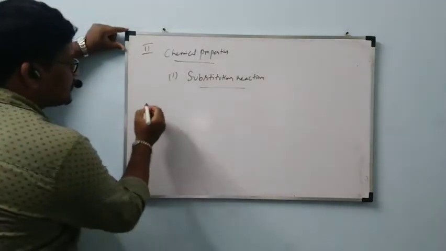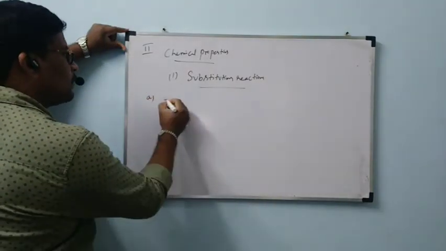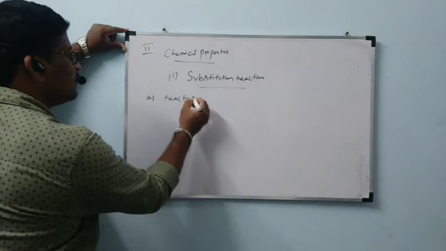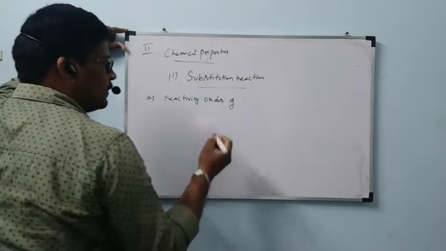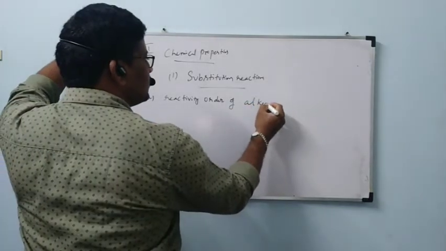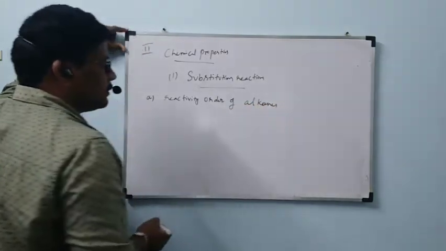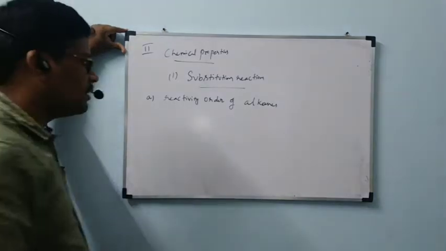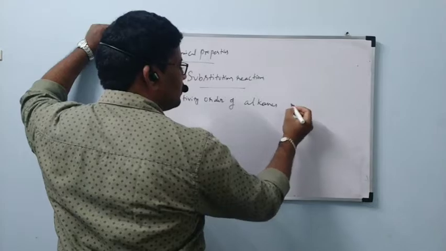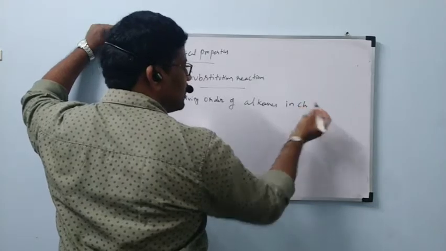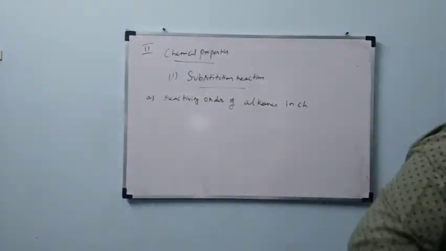Under this, the first point is the reactivity order of alkanes in chlorination or in substitution reaction.